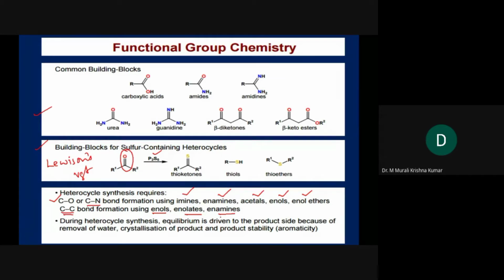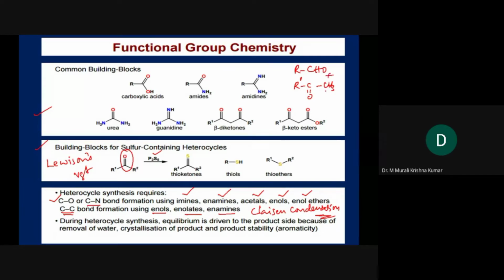If I use these terms, you may feel like it is Greek and Latin. But if I say Claisen condensation, how does Claisen condensation happen? You simply take RCHO and RC=O CH3R'.